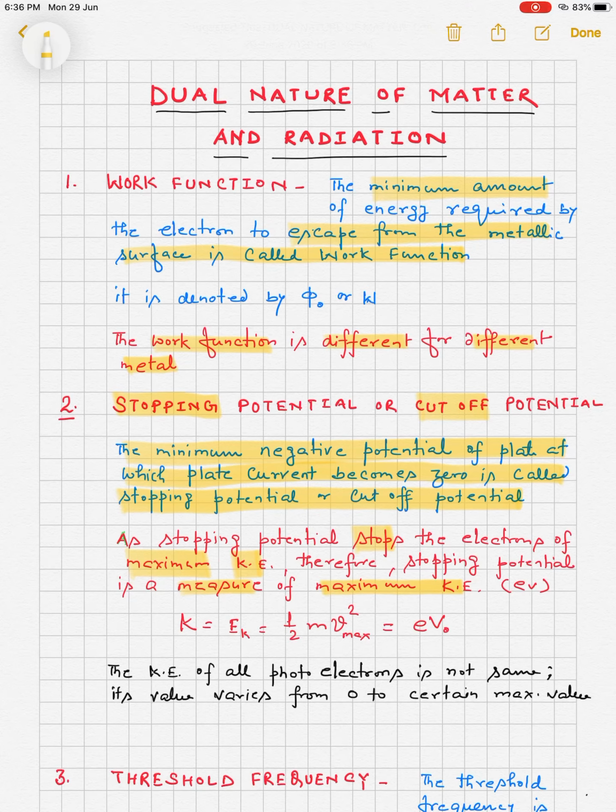So K, that is kinetic energy, or it is written as Ek, is equal to half m v maximum square, equal to e V naught. The important thing also in this is that the kinetic energy of all photoelectrons is not the same. Its value varies from 0 to a certain maximum value.